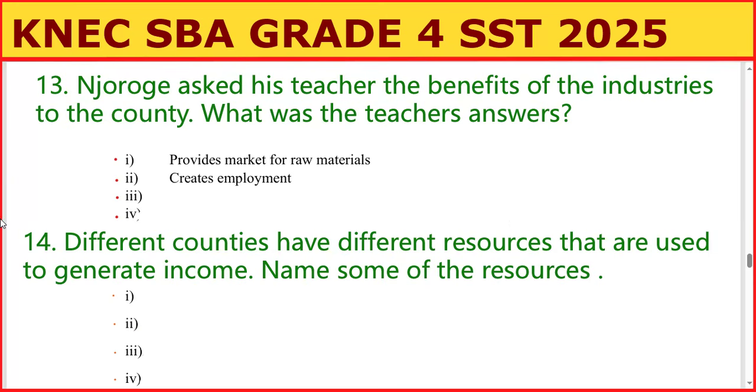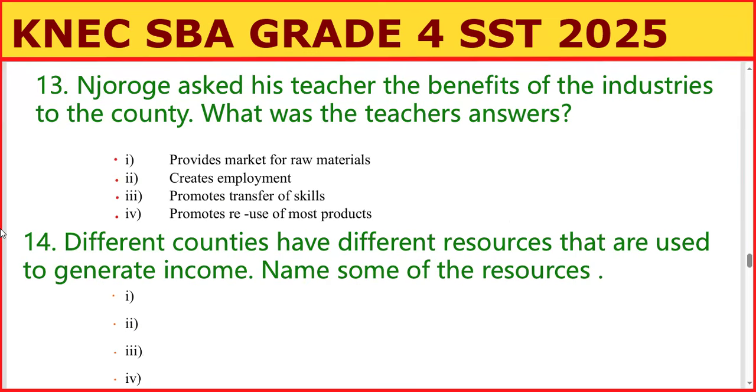Then another one is it creates employment. Those who are going to work there are going to get a job, and therefore there is creation of employment, and life is going to be good. Then we have another one here. We can say it promotes transfer of skills. This person is skilled in operating machines, so you are going to continue with your skills there and expertise your skills. Another one is it promotes the reuse of products. Products like plastic can be reused. Can you remember science? Ways of managing waste.